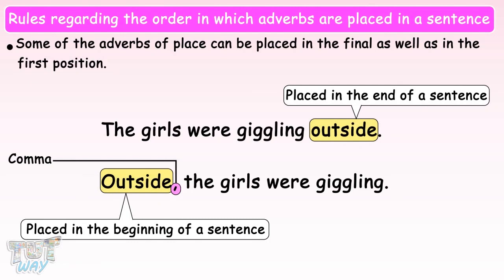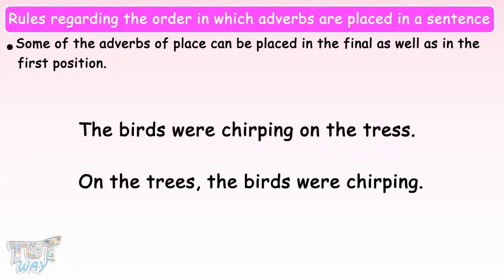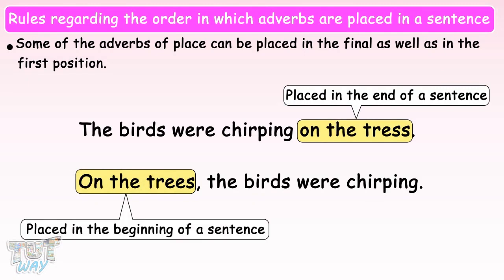Here we have more examples. The birds were chirping on the trees. On the trees, the birds were chirping. Here, the adverb phrase or adverbial on the trees is used in the end of the first sentence and in the beginning of the second sentence.